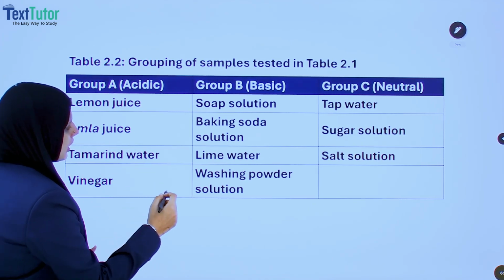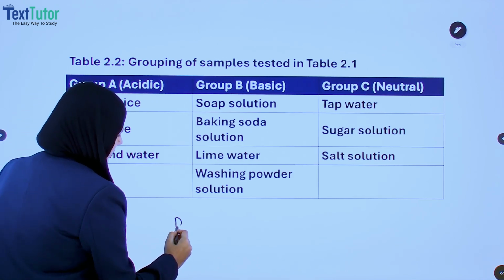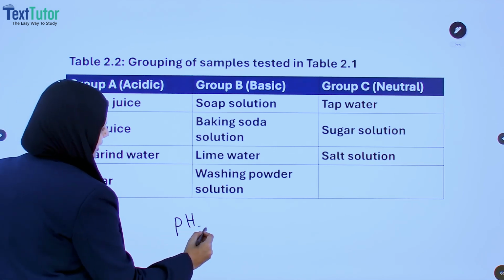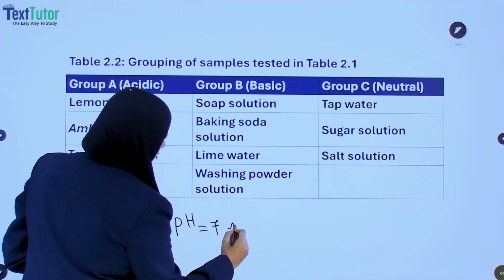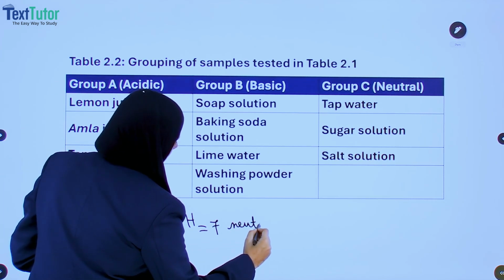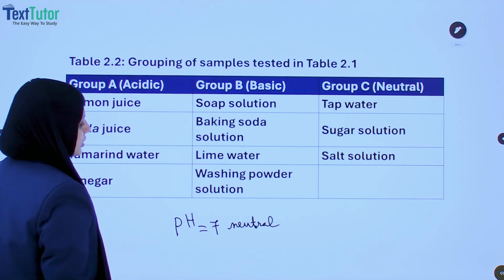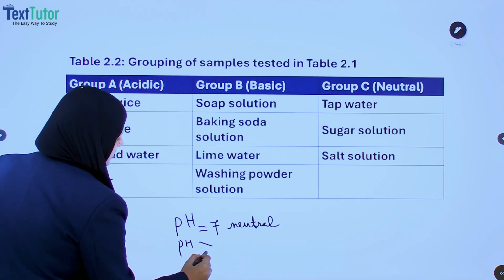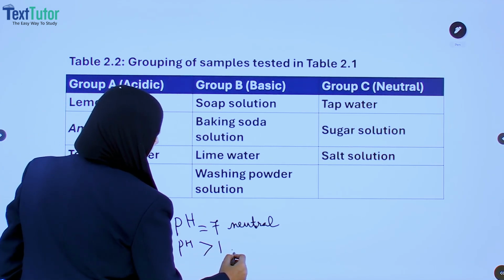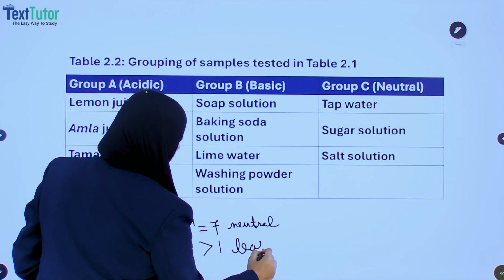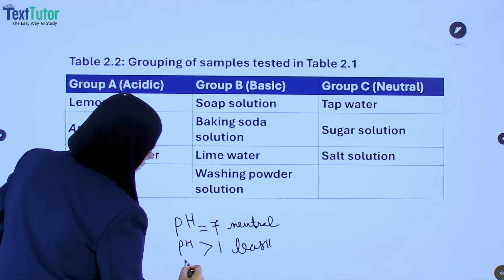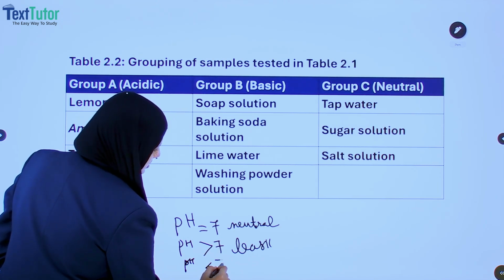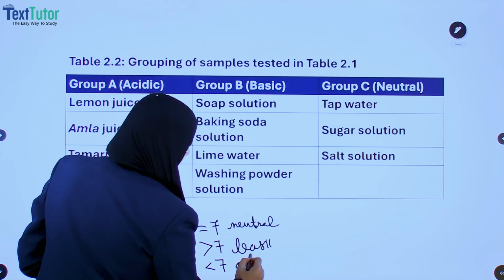So suppose it is the pH value that we measure here. If pH is 7, it is neutral. When pH is 7, the substance is neutral, and if pH is greater than 7, it means it is basic, and if pH is less than 7, not 1, less than 7, it will be acidic.